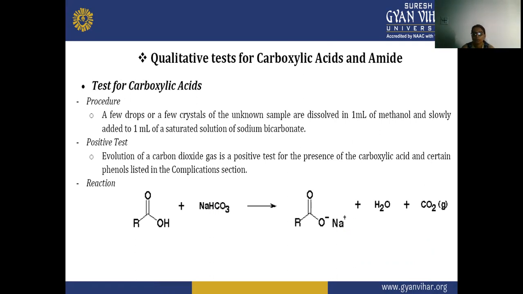Firstly we have to dissolve it, and then we dissolve that unknown sample in 1 ml of methanol.